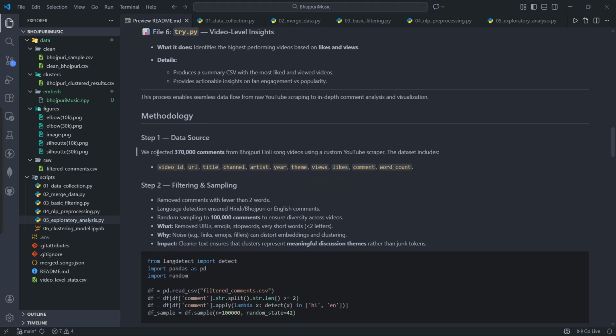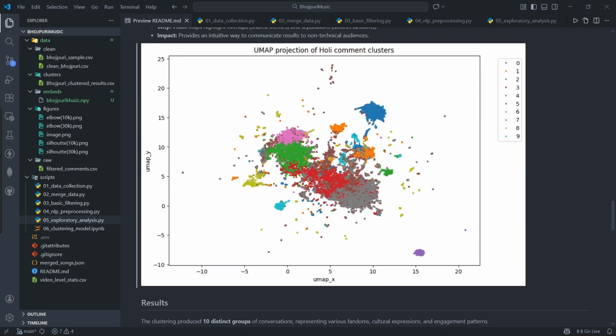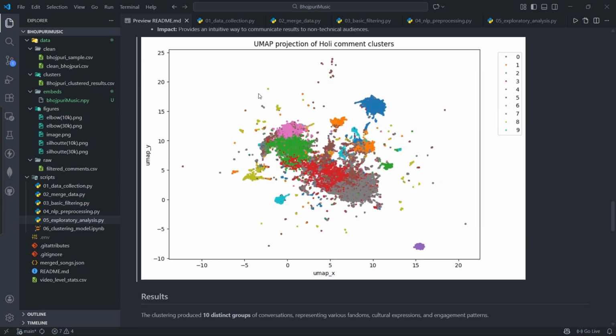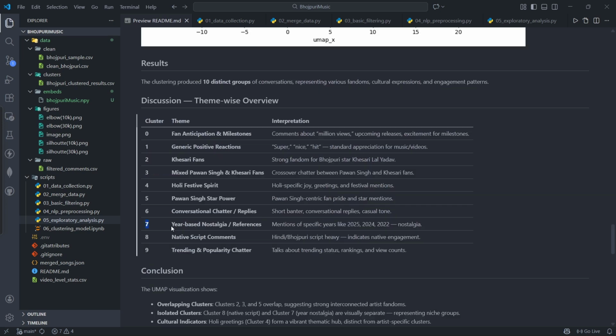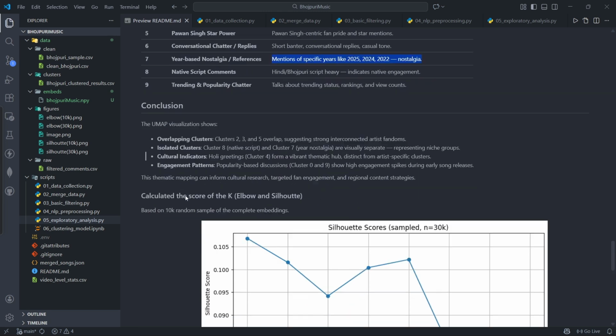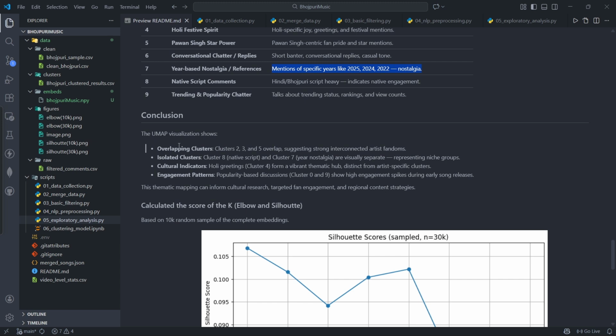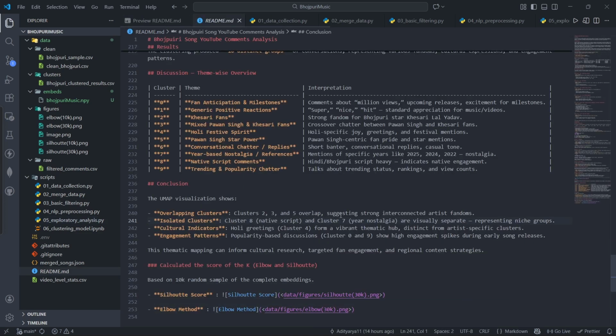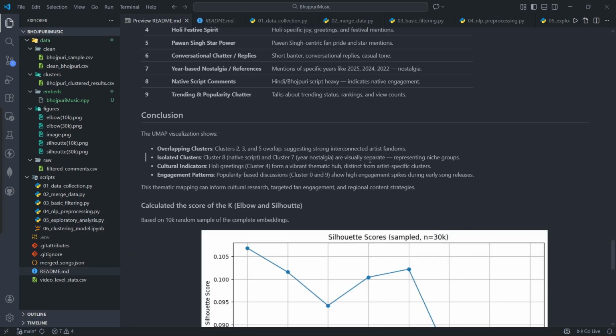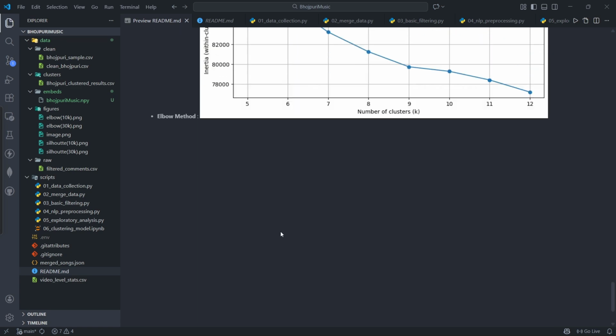So these are the methodologies I have written in the readme file. This is the final UMAP cluster that we got. Cluster 7 says year based nostalgia and reference. This was the most commented thing in YouTube over all the 50 videos. The conclusion was overlapping clusters like 2, 3 and 5 overlap, suggesting strongly interconnected artist fandoms. Isolated clusters like 8 and cluster 7 are visually separate, representing niche groups. So these are the things we got.